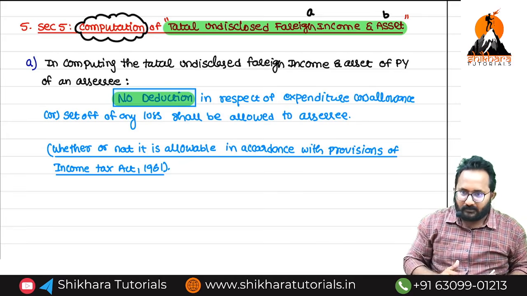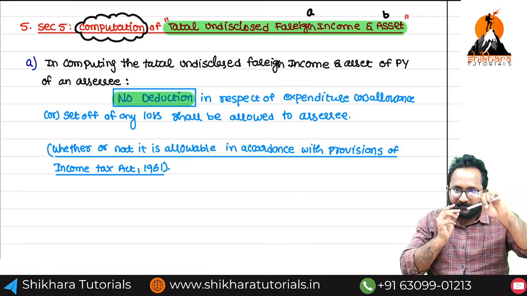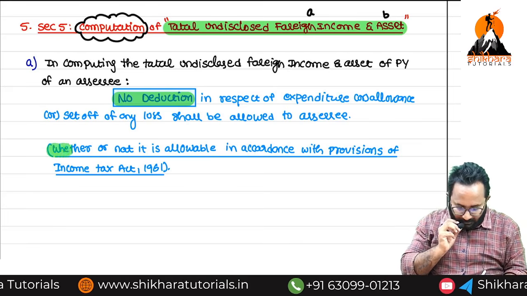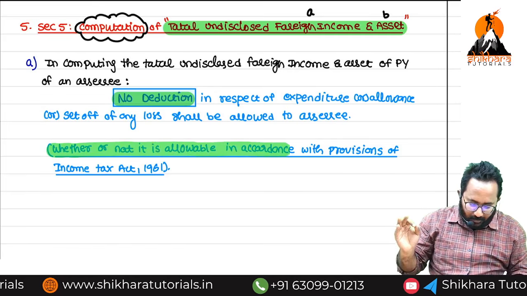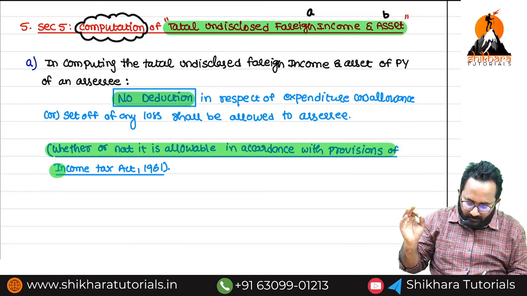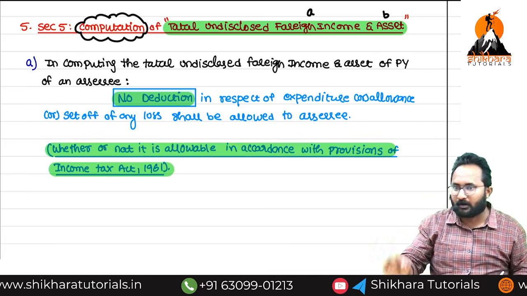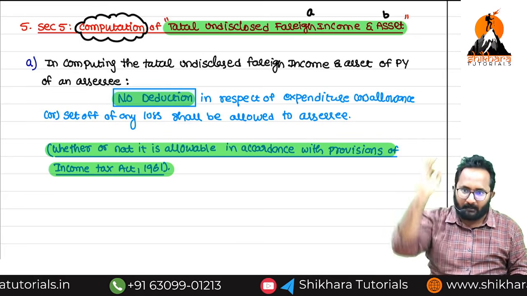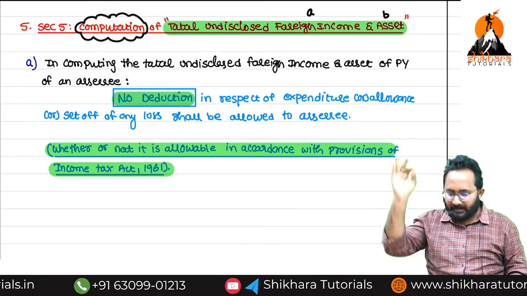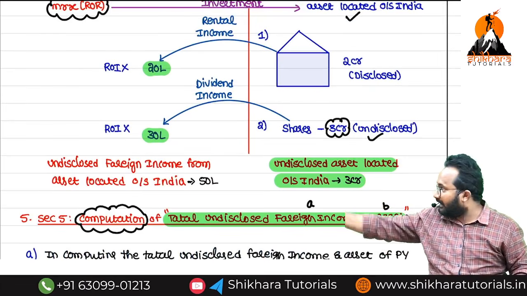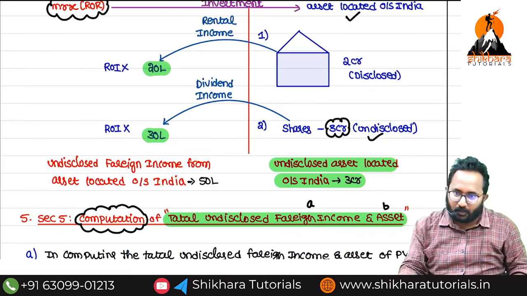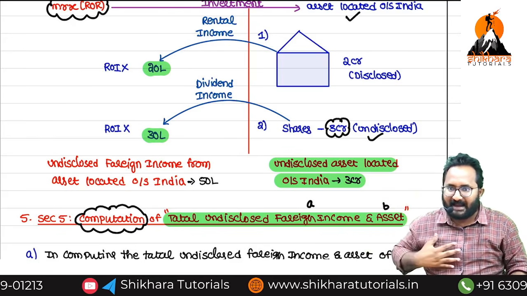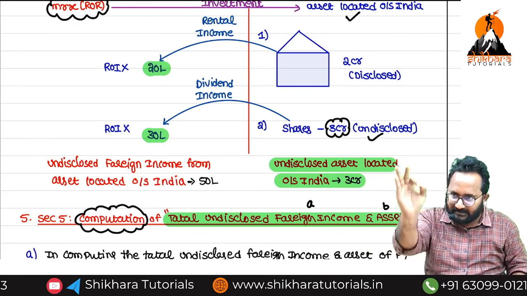Students again ask, sir, it is allowed in income tax, so why are you not allowing it in the black money act? That's why I am not raising a question. Whether or not allowable in accordance with the provisions of the Income Tax Act 1961, don't think about it. In this Act, income means complete income, we have to take. Yes, in this example, 20 lakh plus 30 lakh, totally you have to take at 30% tax. Can I add education cess? No, 30% tax is enough.